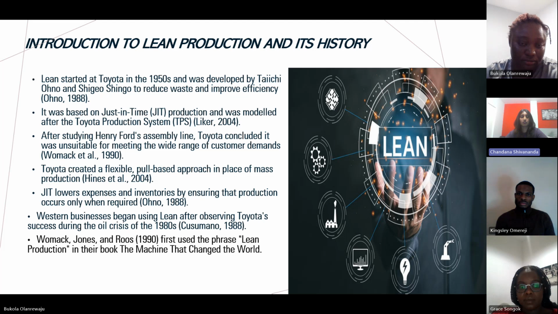Western businesses began using lean after observing Toyota's success during the oil crisis of the 1980s. Western businesses didn't use lean production before, but after seeing Toyota's success, they started implementing it in their businesses as well. Womack, Jones, and Ross first used the phrase lean production in the book The Machine That Changed the World.